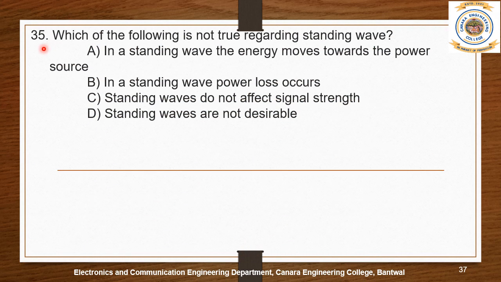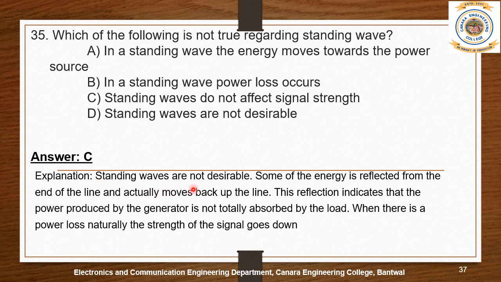Question number 35. Which of the following is not true regarding standing waves? The given options are A. in a standing wave, the energy moves towards the power source. B. In a standing wave, power loss occurs. C. Standing waves do not affect signal strength. And D. standing waves are not desirable. The answer is C. Standing waves do not affect the signal strength.